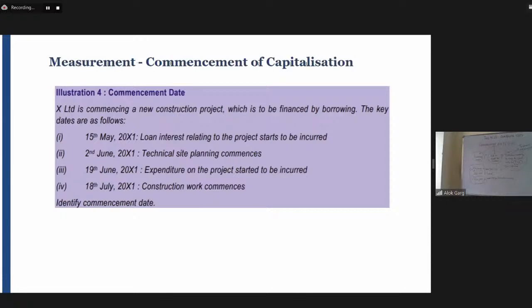So what is the common date when all the three conditions are satisfied? So Ambika, there is no such date as 1st June. So what is the common date? The common date when the three conditions are satisfied is 19th June 2001.